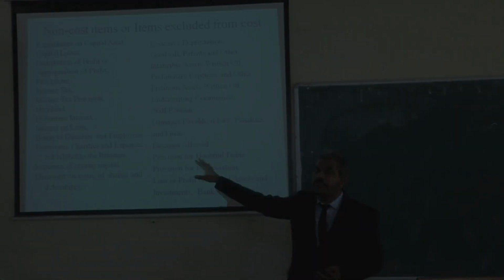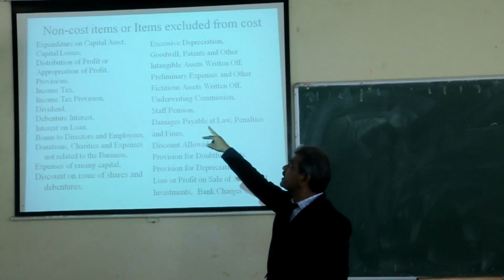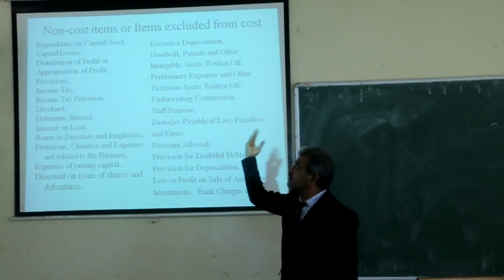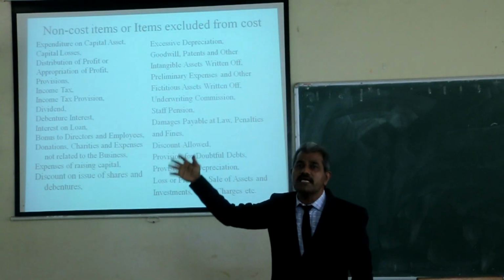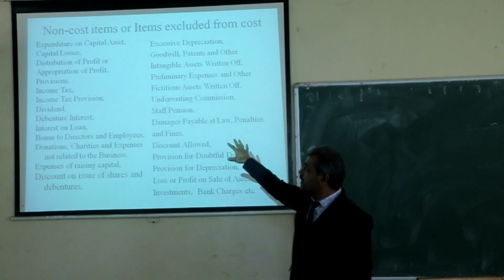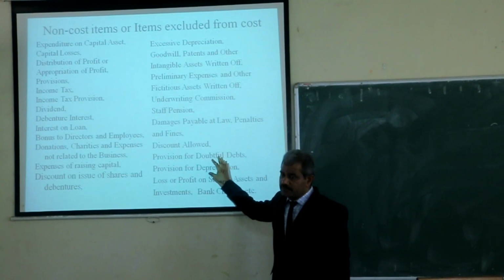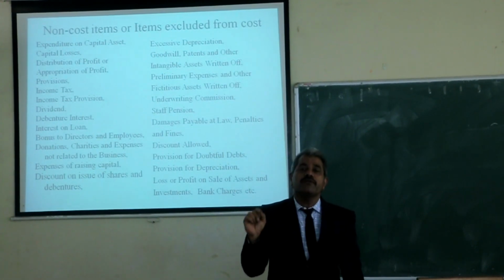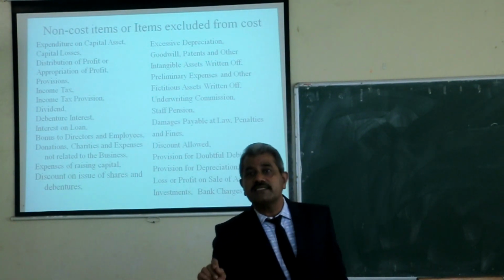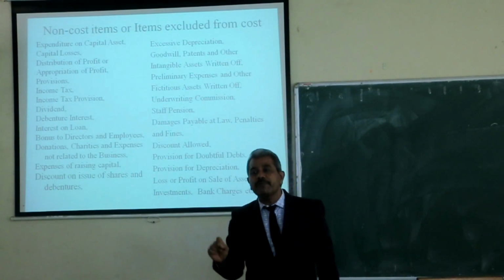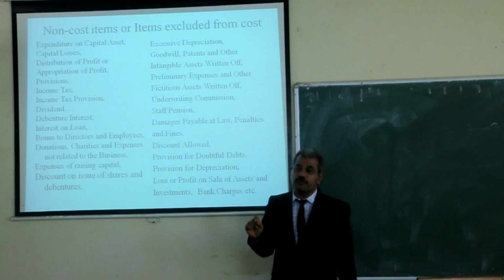The examples are capital expenditure, or you may say expenditure on capital assets, capital losses, distribution of profits. All these are examples of the non-cost items. Just go through them, you will find each and every expense that should not be considered while preparing the cost sheet or statement of cost.